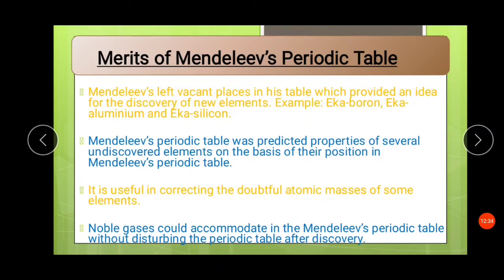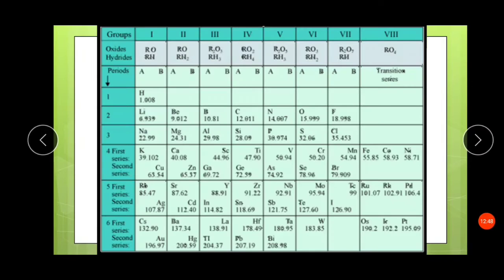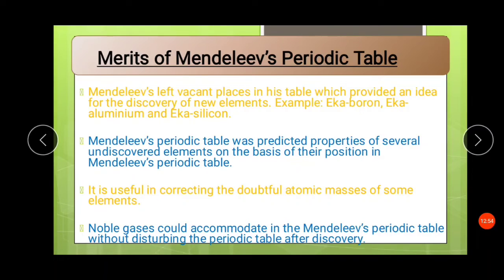Now there were some elements which were arranged according to atomic masses, but because the chemical and physical properties were also taken care of, some arrangement was also done where the elements were given preference of the oxides and hydrides.